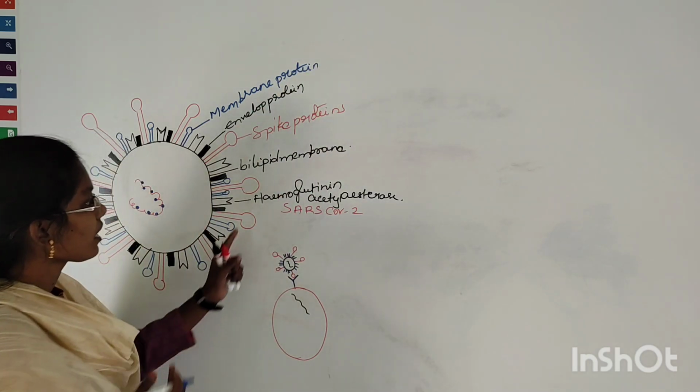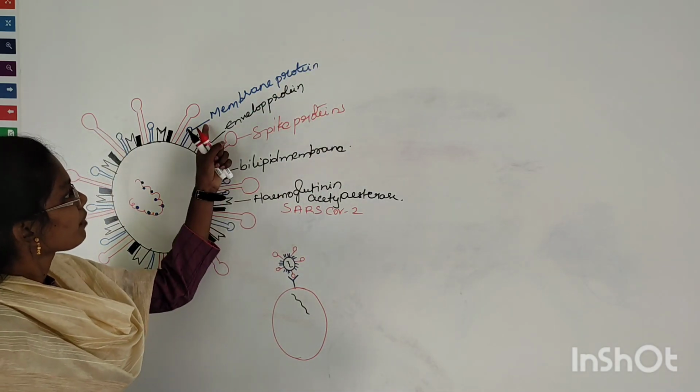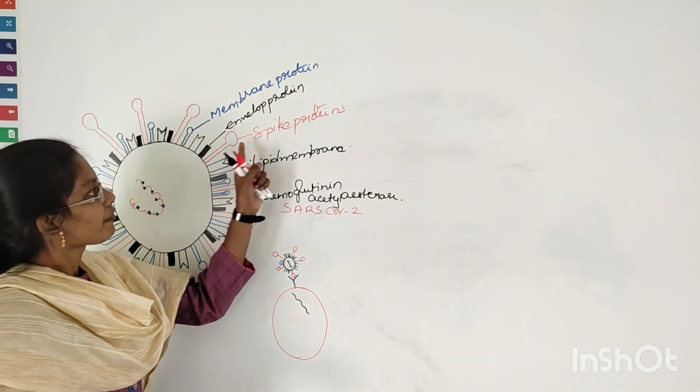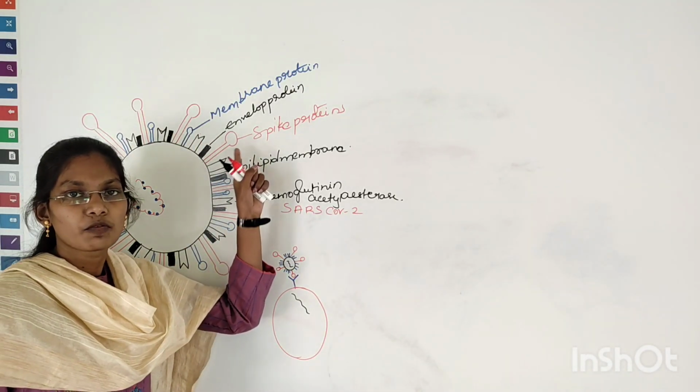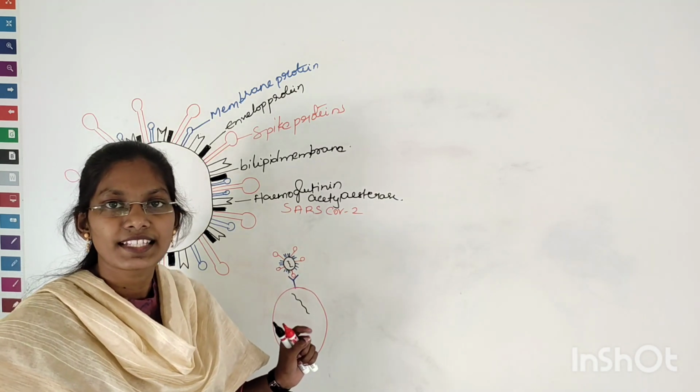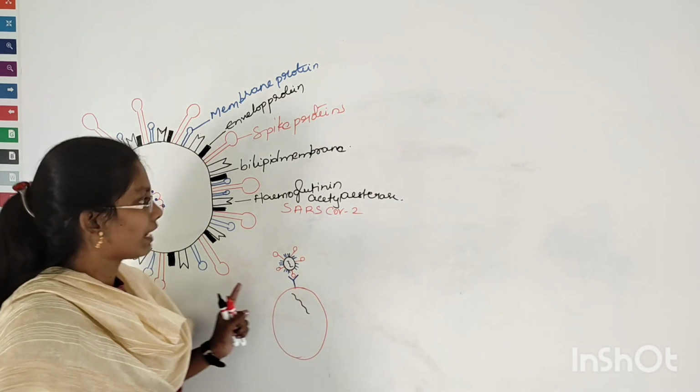Right? So this hemagglutinin acetylesterases and membrane protein help in effective binding of these spike proteins with the angiotensin converting enzyme 2 receptor of alveoli of the lungs, right?